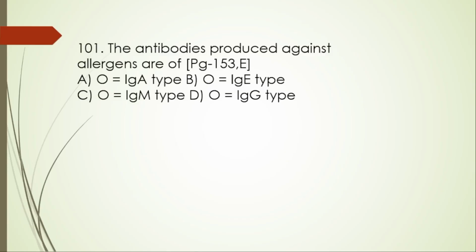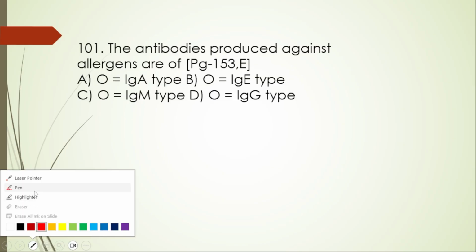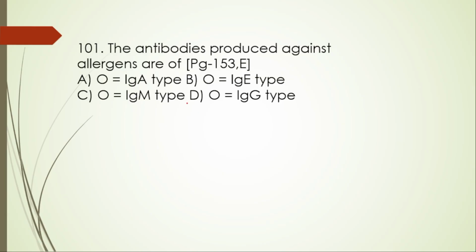Question number 101. The antibodies produced against allergens are of: A, IgA type; B, IgE type; C, IgM type; and D, IgG type. So here the right option is B, IgE type, that is immunoglobulin E. These antibodies are primarily responsible for the body's immune response to the allergens. They quickly respond to them.